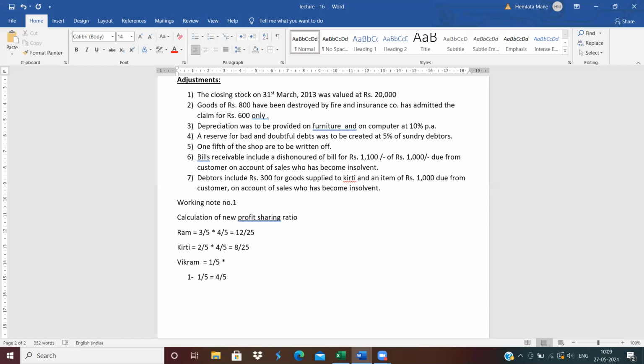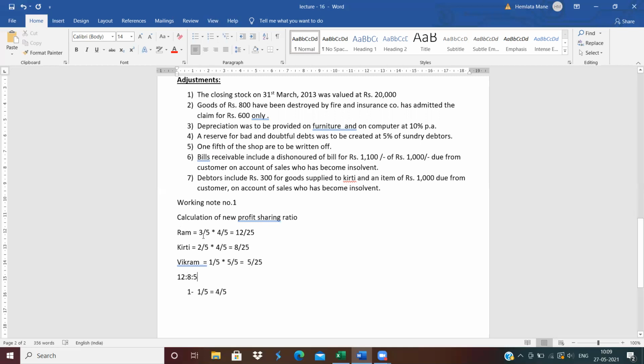Now here also we want 25 as the base. So we need to multiply by 5 in both numerator and denominator. So 1 upon 5 into 5 upon 5 means 5 upon 25. See, the base of all three is equal: 12 upon 25, 8 upon 25, 5 upon 25. It means the new profit sharing ratio is 12:8:5. Clear? How do we calculate?